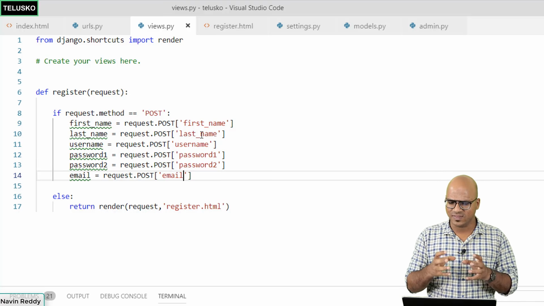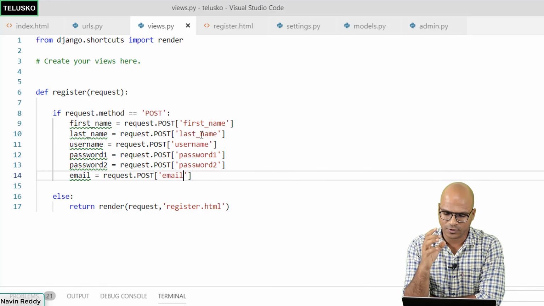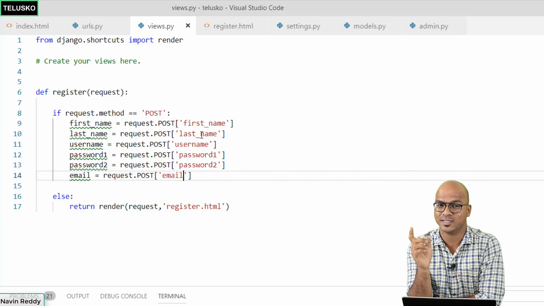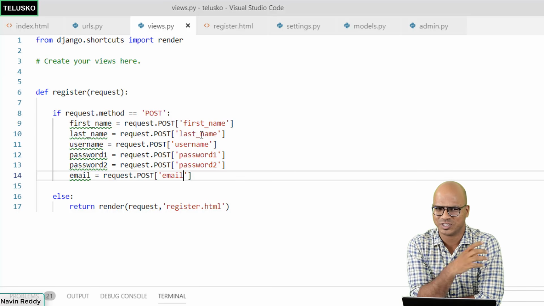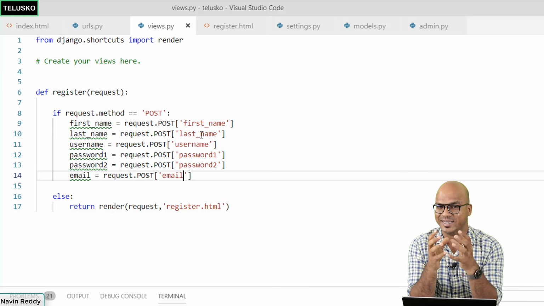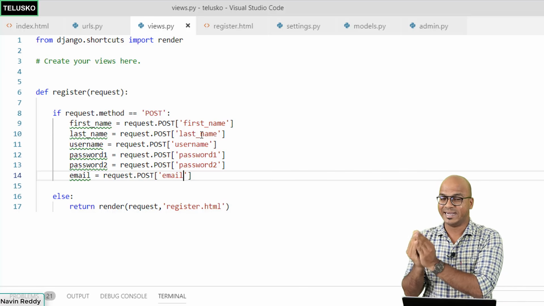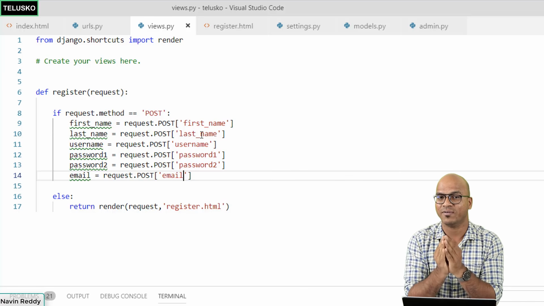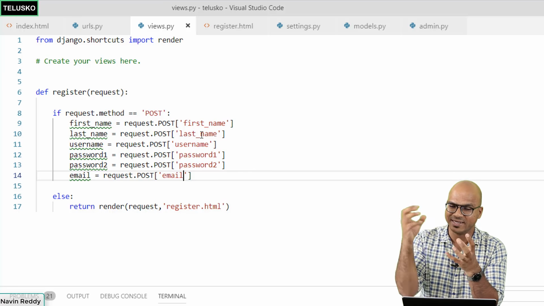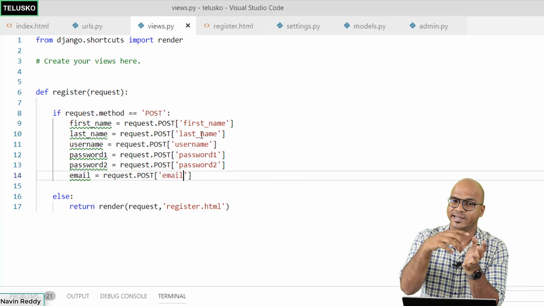But how will you save this in the database? If you say you got the value, now you want to push this data to the database, we need to write SQL queries, right? That's what we do in normal projects. We have to use SQL to interact with the database. But that's not the case because we are using ORM. Once you got your data, you can simply push that data in the database, provided you have a model with you. So if you remember, if you have a model object, you can set this data there and you can save this data in the database directly.